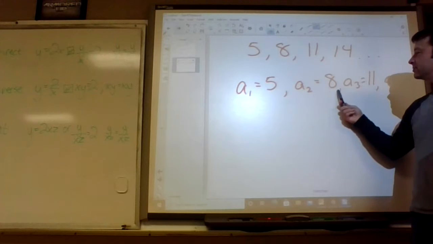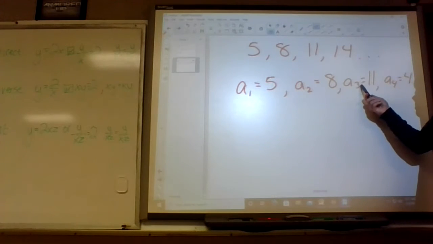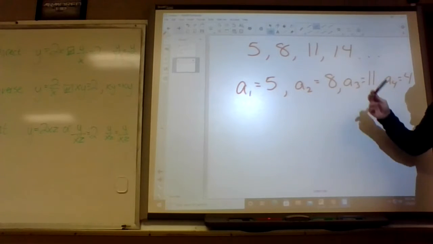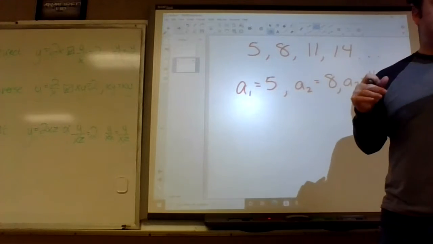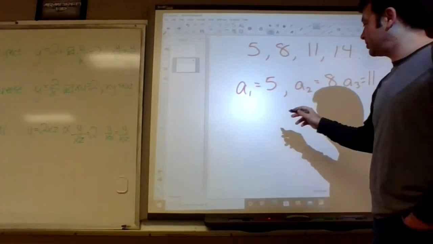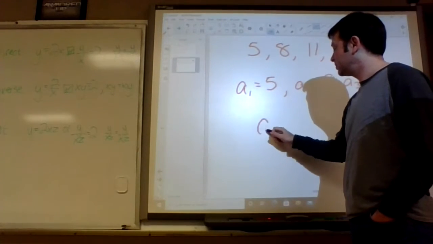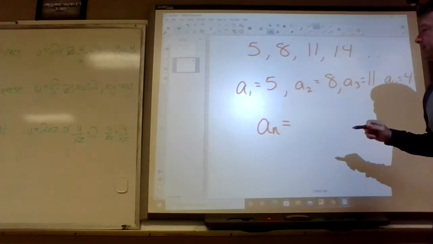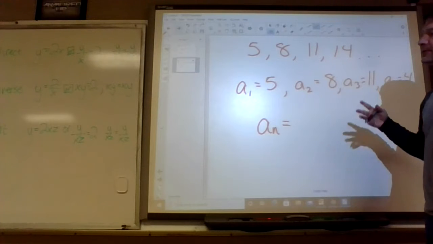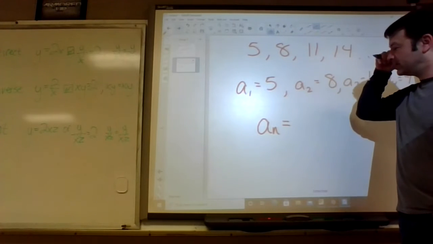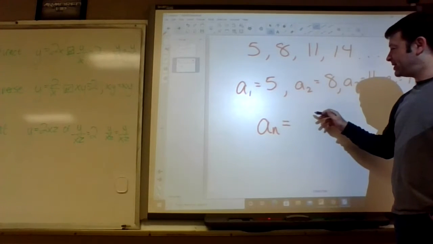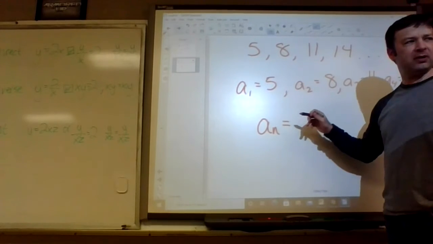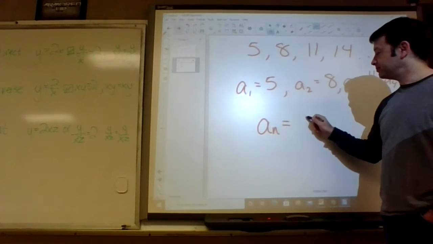But this is just a way of saying a sub 1 means the first term, a sub 2 the second term, the third term, the fourth term. Anybody get it? So the way we write the recursive formula for that, how much is it going up by? This is number 4, or 3, sorry. Wait, I'm sorry, what number is this? He's teaching it. Oh, okay.